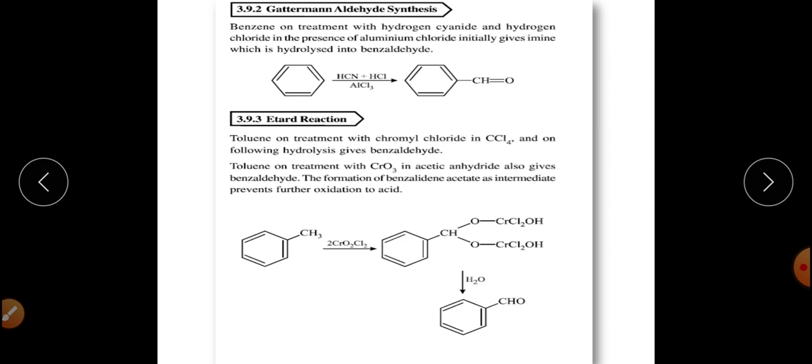First of all, this particular toluene will get converted into this particular product, which on further reaction with water will get converted into benzaldehyde. So this is the Etard reaction by which you can convert toluene into benzaldehyde.